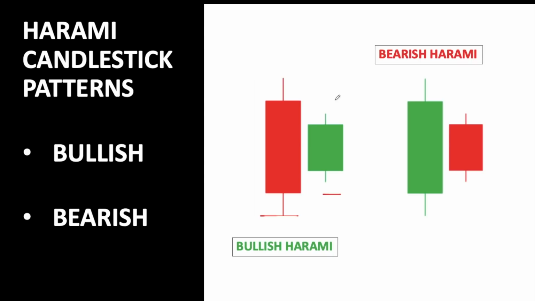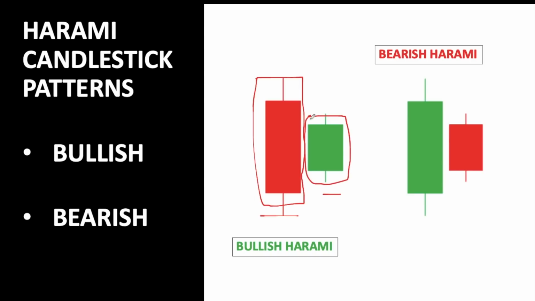The harami candlestick pattern is again considered bullish or bearish, two different things like we discussed, right? We'll consider bullish harami first. In this, the first candlestick, or previous day candlestick, is much larger than the second candlestick, or second day candlestick.